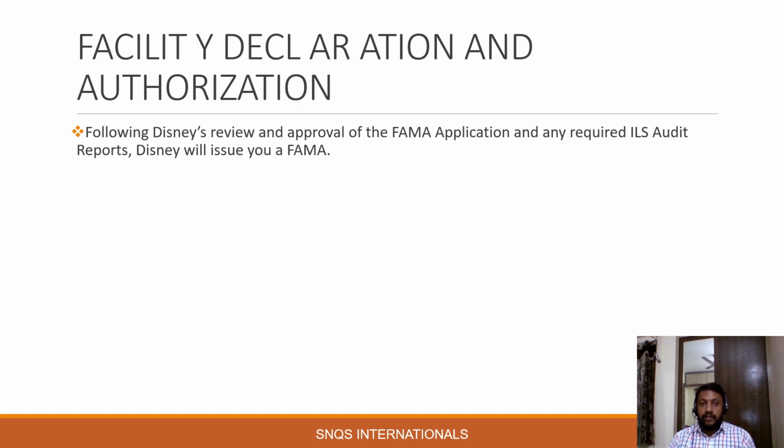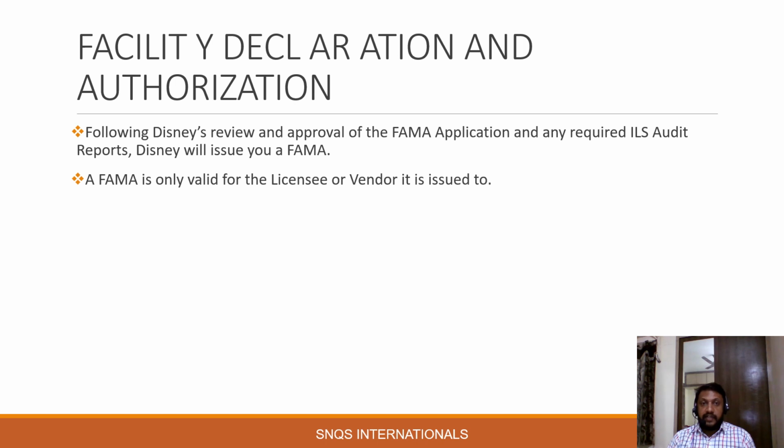Based on this audit report, Disney reviews the audit and issues the FAMA. A FAMA is valid for the licensee or vendor it is issued to. This is very important to consider. Some may think that once a FAMA is issued to a facility, the facility can produce any kind of Disney products. It is not so.